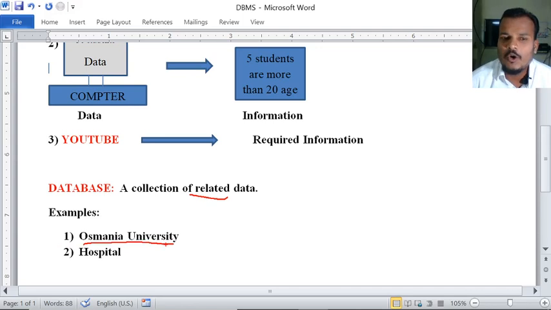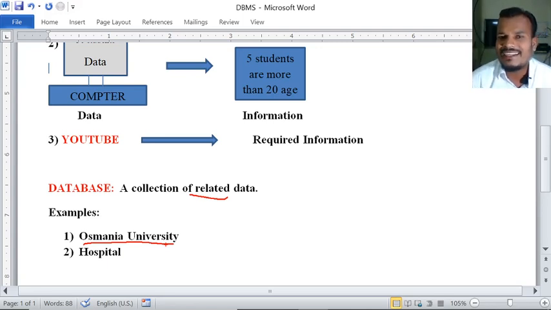If we go and see the data in the database of Osmania University, you will observe completely the data which is related to Osmania University. That means in that Osmania University database, if we click on that faculty tab, what happens?